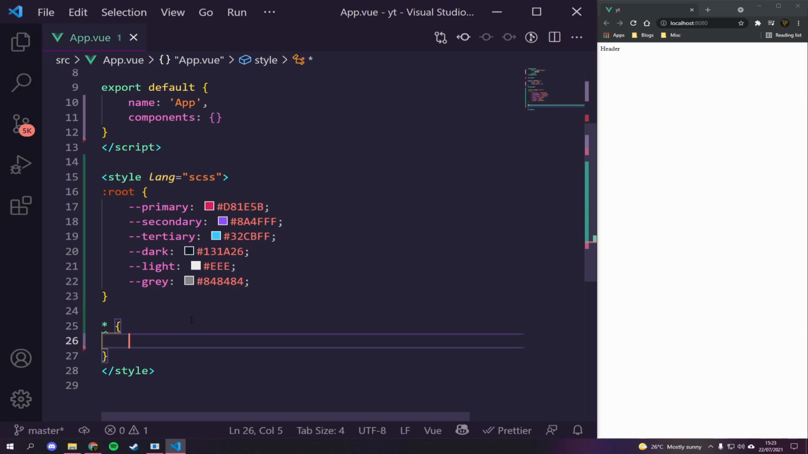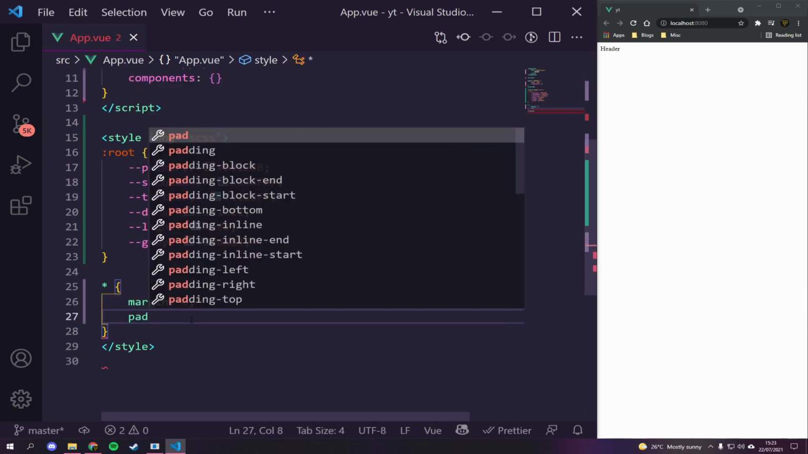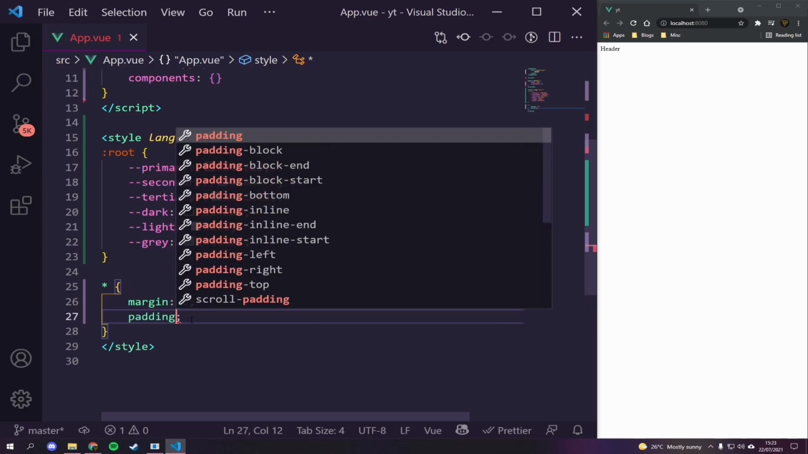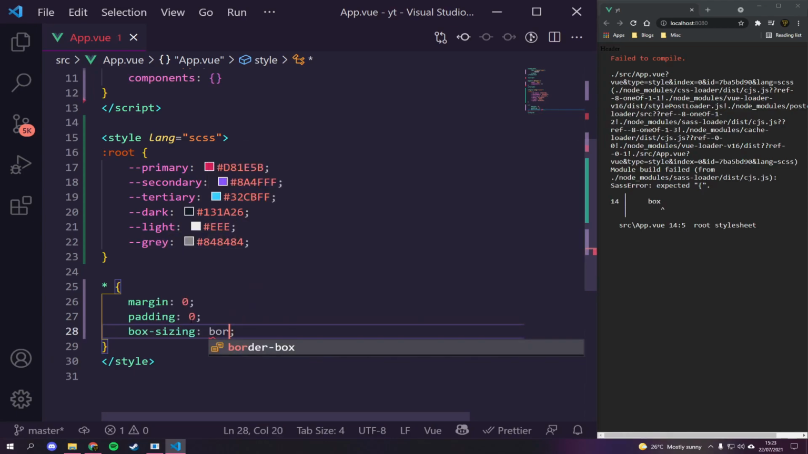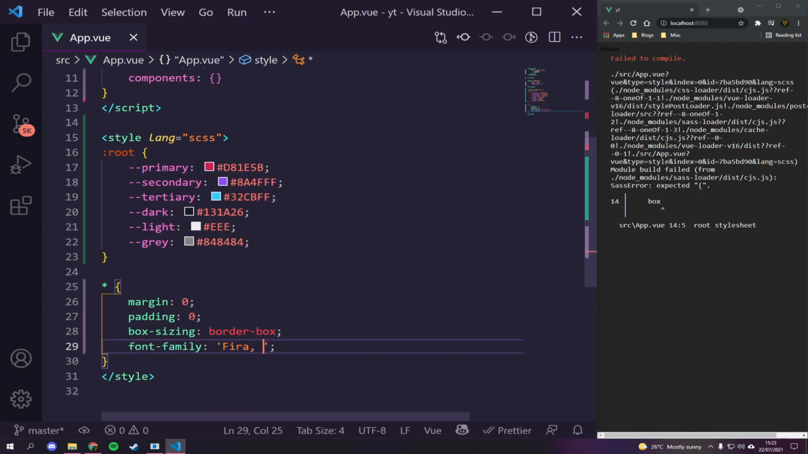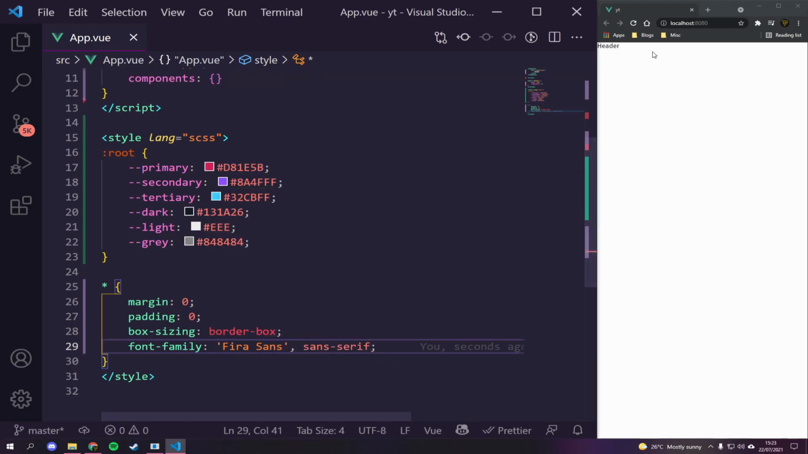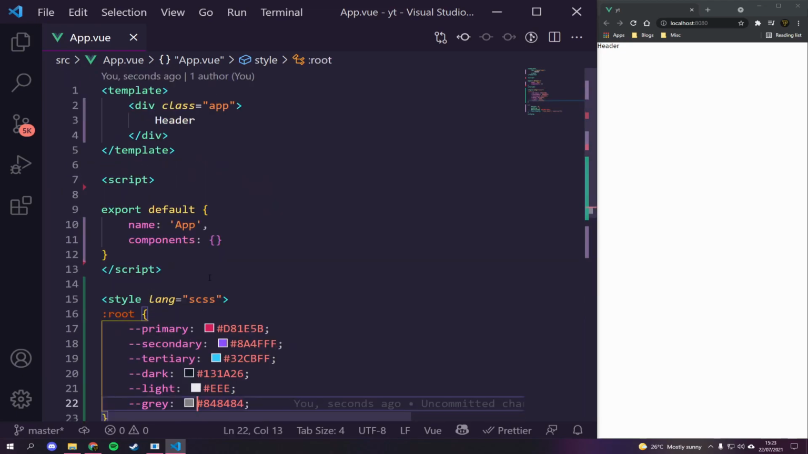We're also going to add some default styling: margin 0, padding 0. We're going to say box-sizing border-box, and then give it a font family of Fira Sans, sans-serif, just like that. And there we go. Everything is already looking 10 times better. So that's all we're going to do in the Sass right now.